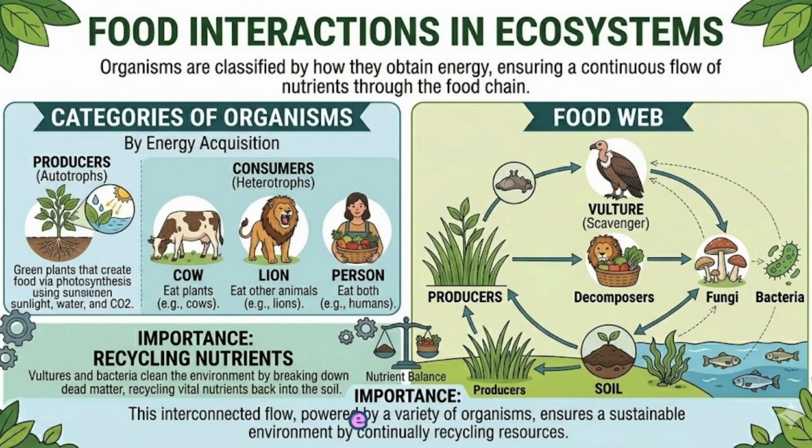Consumers, heterotrophs. Herbivores eat plants, example, cows. Carnivores eat other animals, example, lions. Omnivores eat both, example, humans. Scavengers or decomposers: vultures and bacteria clean the environment by breaking down dead matter, recycling vital nutrients back into the soil.